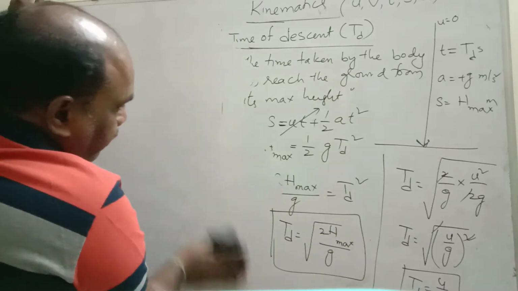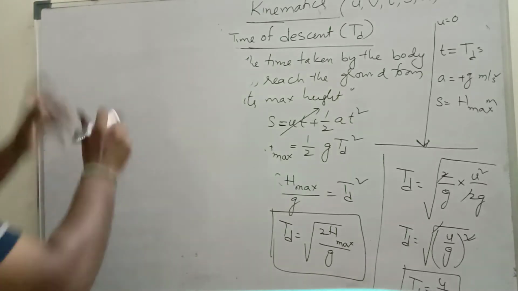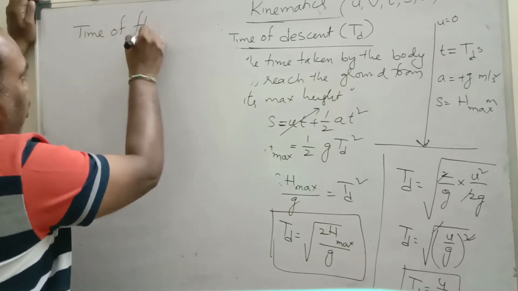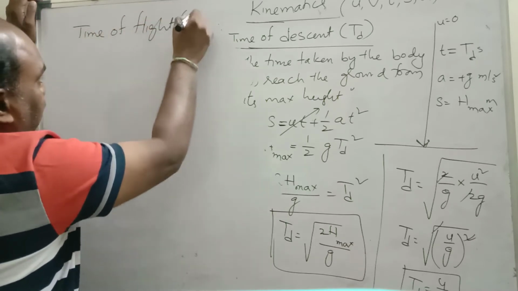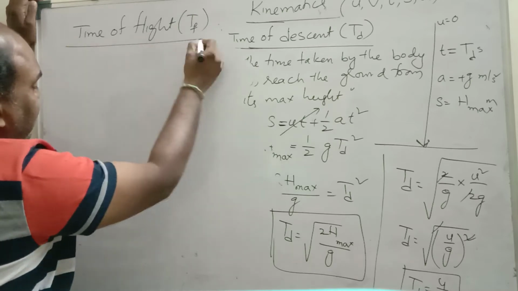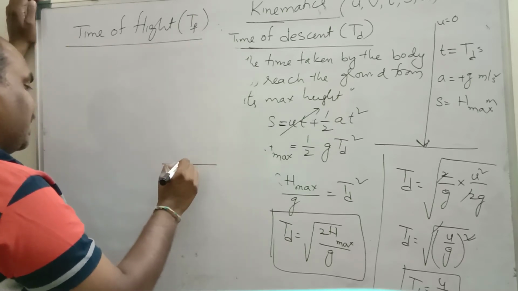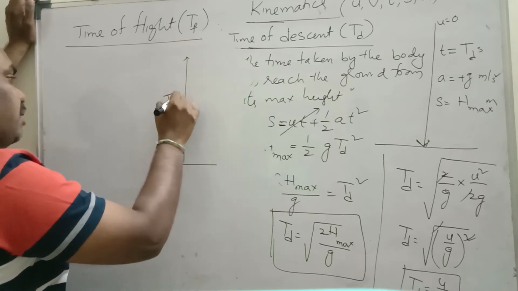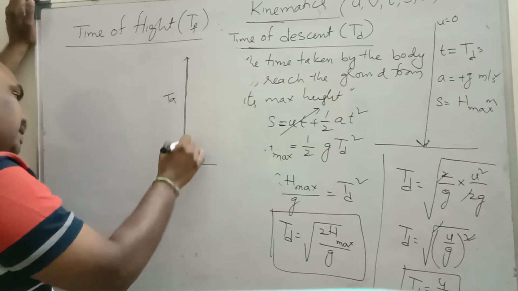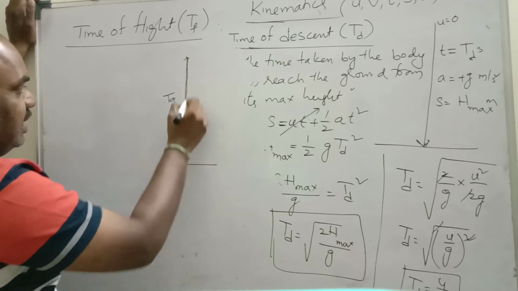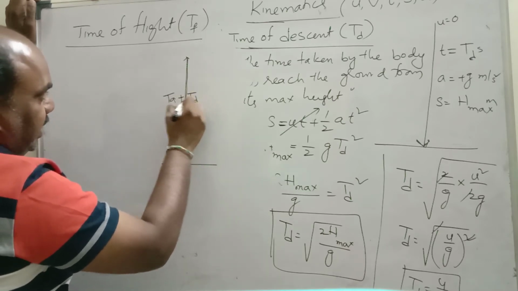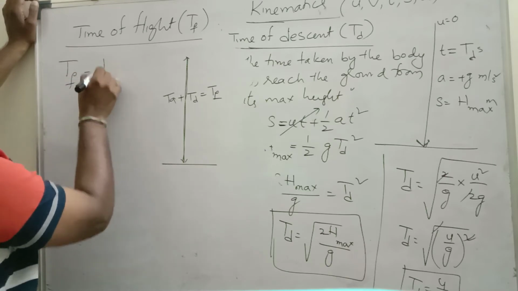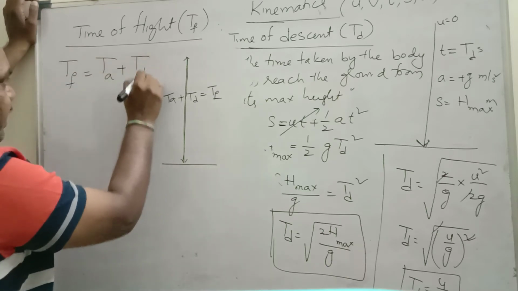Now we will see the next topic, time of flight, denoted by TF. What is time of flight? Simple logic. If you throw a body upwards, it should go to the maximum height, that is time of ascent. Again it should come back to the same point and you have to catch it. That is called time of descent. This total time is nothing but time of flight. That means time of flight is equal to time of ascent plus time of descent.